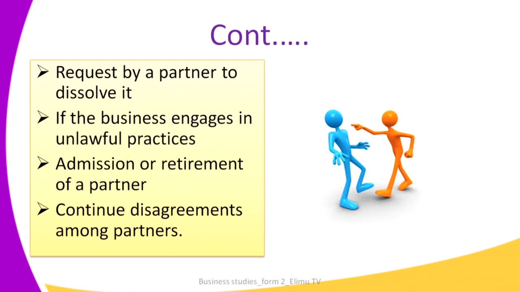The other one would be if the partnership engages in unlawful business. If the business happens to start producing goods that are not healthy to the consumers, then the court can order that business to be dissolved or to be closed down.